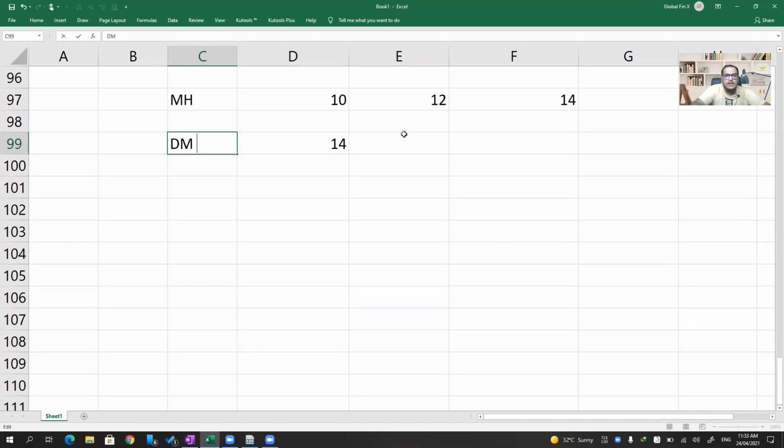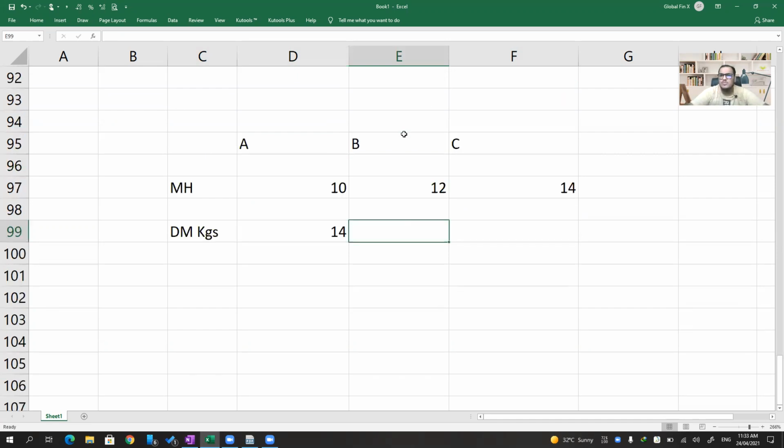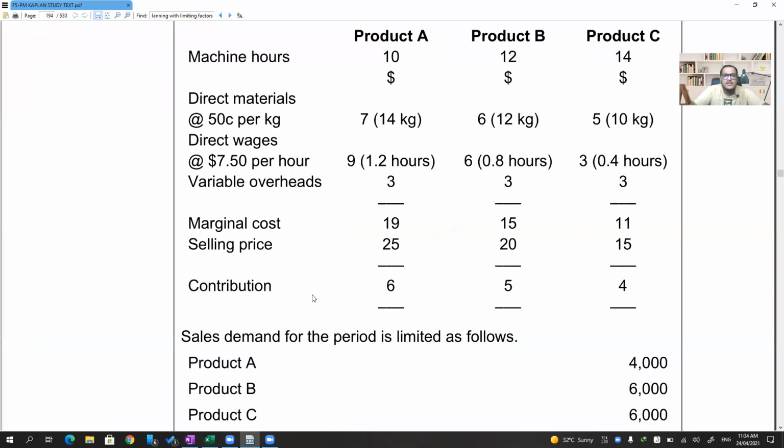Direct material in kgs. Try to take as much information in Excel as possible. Split it, don't make it clumsy. Take as much information as possible. Then 12 kgs and 10 kgs, and then direct material in dollars.